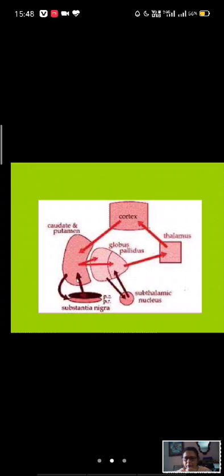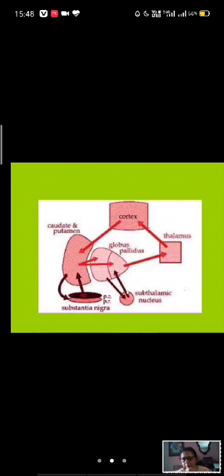This connection, you have to remember this connection, substantia nigra to lenticular nucleus. This is an inhibitory connection. When the impulse comes to the substantia nigra, the substantia nigra then inhibits the lenticular nucleus, so this activity is inhibited.